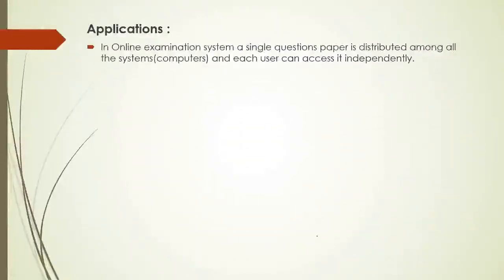Now we'll see applications. The best application is the online examination system, where a single question paper is distributed among the systems and each user can access it independently. As you've seen how online examination is taken, multiple computers are connected with each other in a network, and on each system the common question paper is distributed. Each user sitting on their own system gives the online exam. So this is an example of a distributed system.